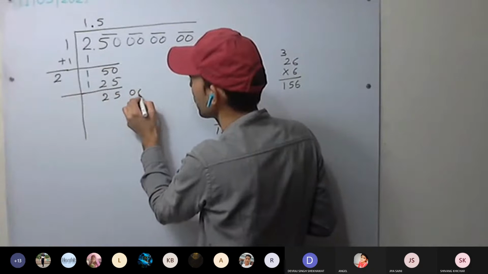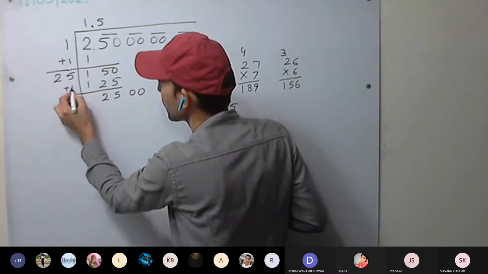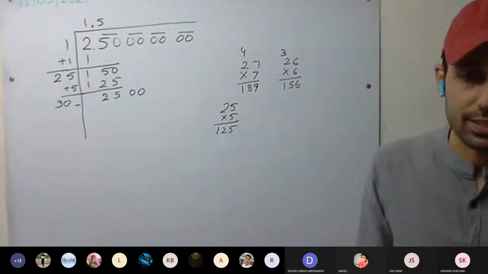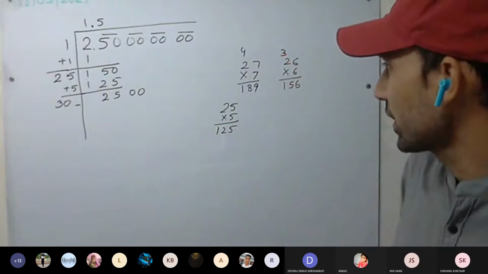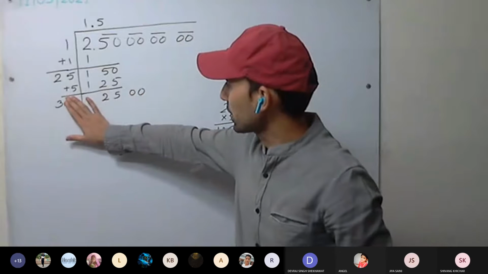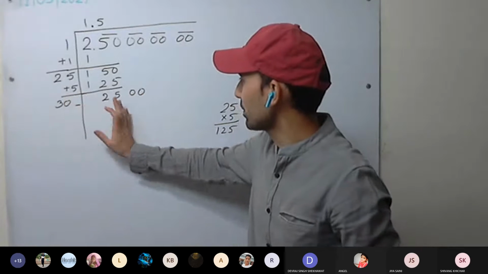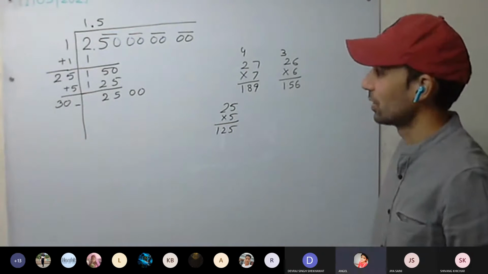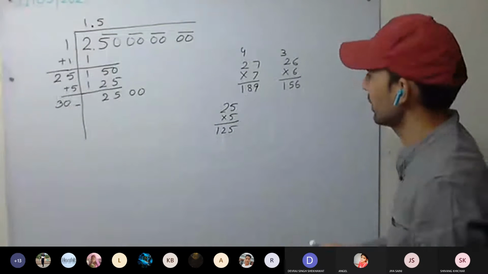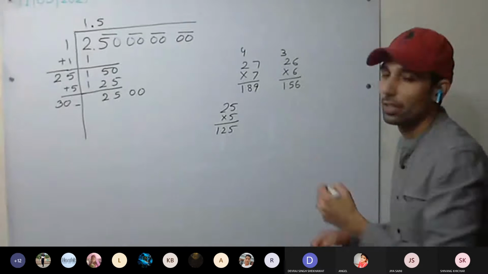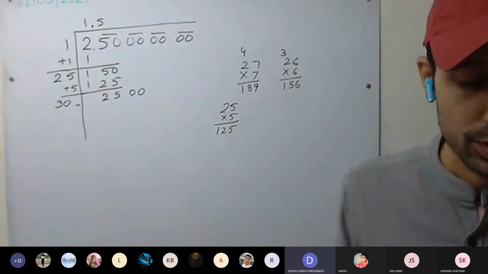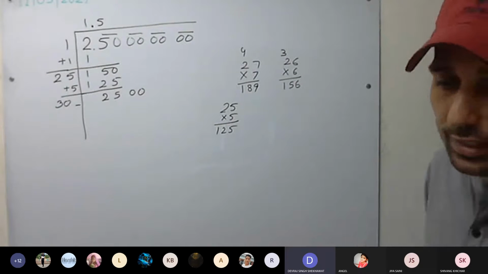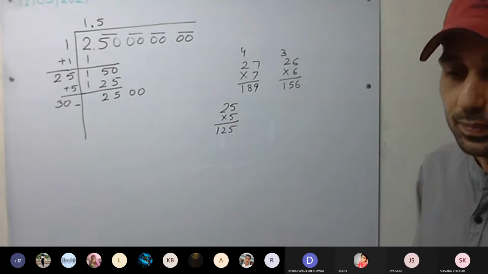2 5 0 0. Here 25 plus 5 is 30, and here 1 digit we have to go. Now what should we check with? 2 decimal places. 3 8 is 8. Okay, check with 8. Sir, 7. You can check with both, 7 or 8. Okay, check with 8. So 2400.